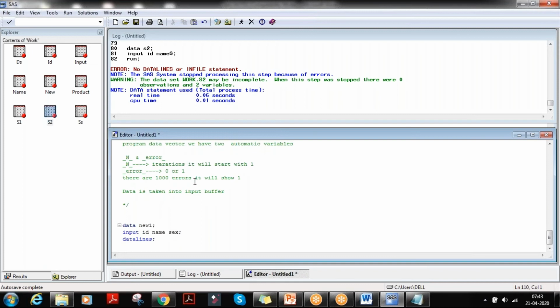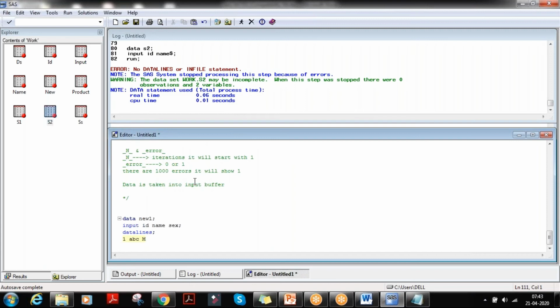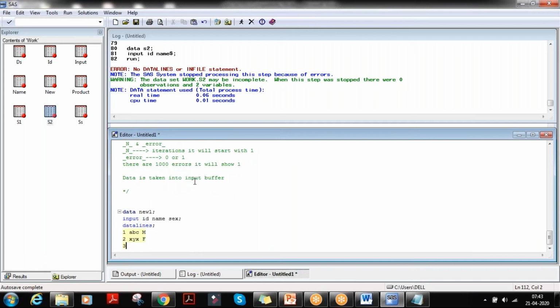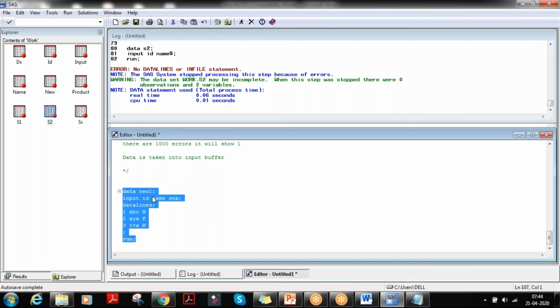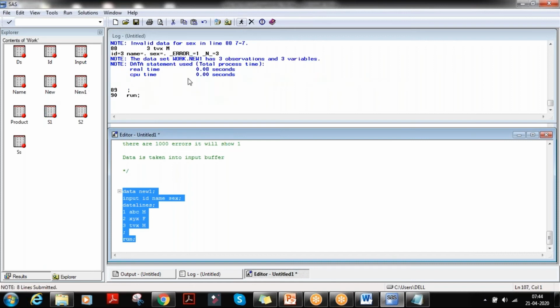So id is 1, name is abc, sex is male. 2, xyz, female. 3, tvx, male. And run. Here we need to give dollar for these two, right? But what happens if I don't give it? We need to know what the error is. So I'm purposely not giving the dollar here.